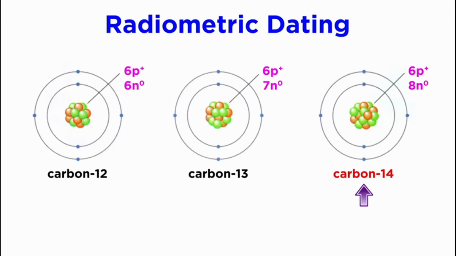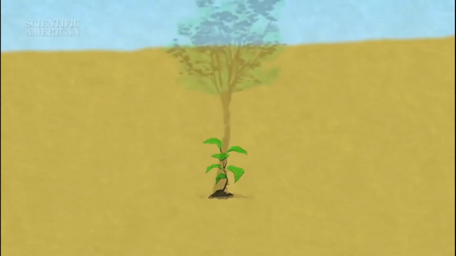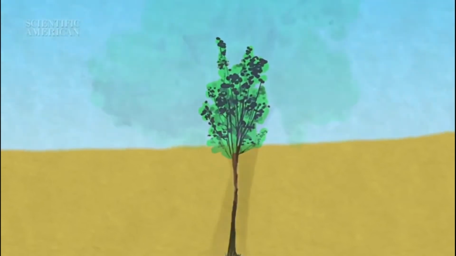There are three carbon isotopes, which are carbon-12, carbon-13, and carbon-14. In carbon dating, we utilize carbon-14, which decays at a predictable rate and can be used to determine the age of an artifact up to 15,000 years. This is useful because carbon is such a common element. Every living thing is made up of carbon.